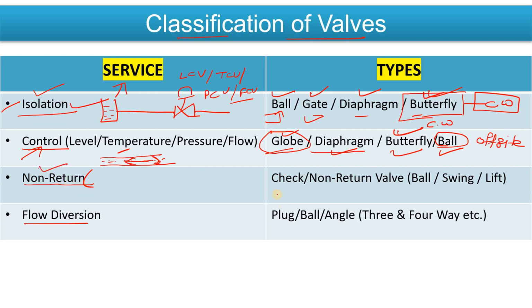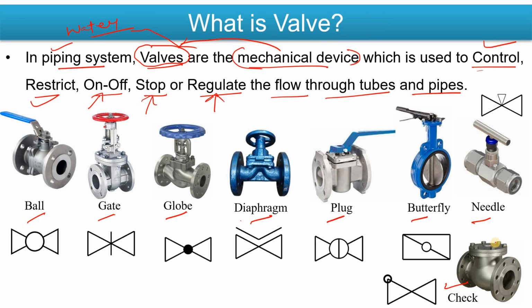Okay, so in the case of the non-return valve, that could be your check valve, that could be your NRV, that is the non-return valve. It could be your ball type, swing type, lift type, or any other type as well. Are you getting my point of what I want to say? So the simple symbol of the NRV is like that, right? See here, this is your check valve or NRV.